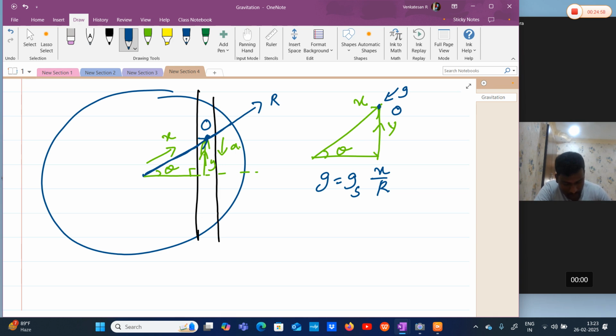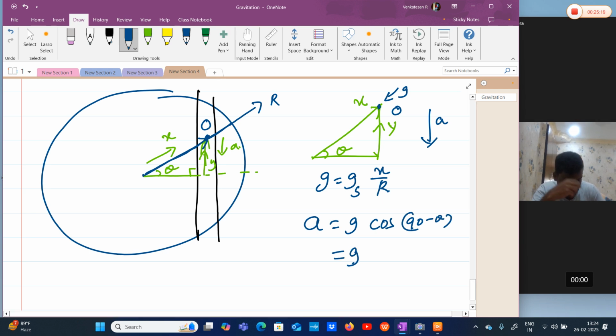Now we need acceleration in this direction. When I resolve this, this is my a which is equal to g cos(90 minus theta). Cos of 90 minus theta, we are getting sin theta.